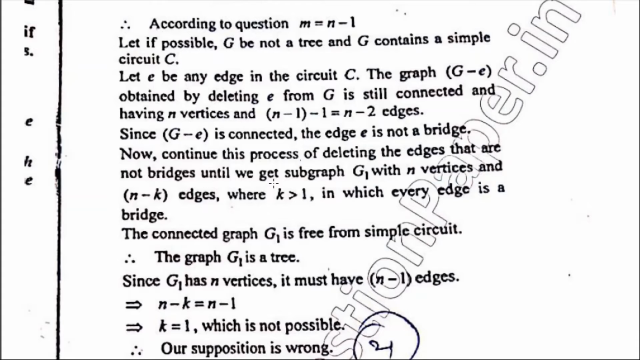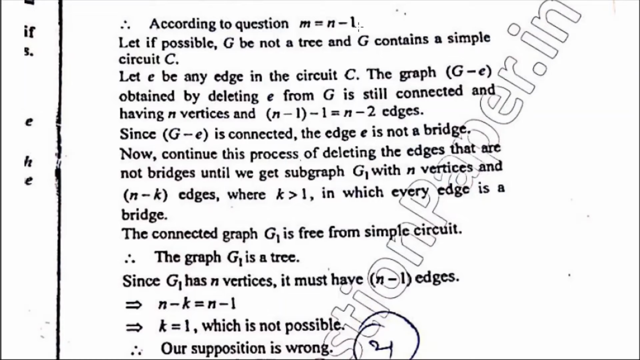Now, we have supposed that G1 has n minus k edges. But G1 has a total of n vertices because G1 is obtained from G by deleting the edges which are not bridges, but we are not deleting the vertices. So G1 has the same number of vertices as G has. So G1 has n vertices. Since it's a tree, by one result, if G is a tree which has n vertices, then it must have n minus 1 edges. By using this result, this G1 has n vertices, so it must have n minus 1 edges.